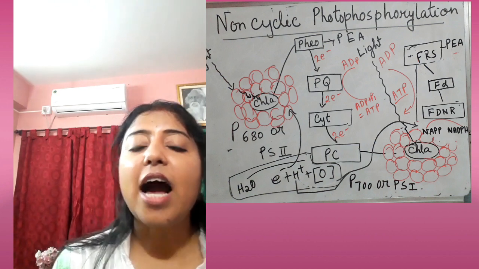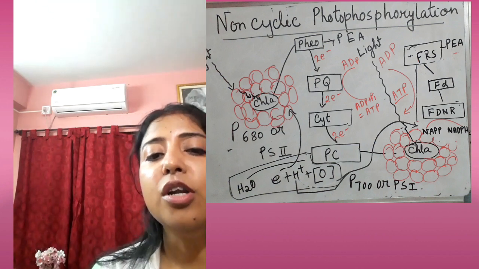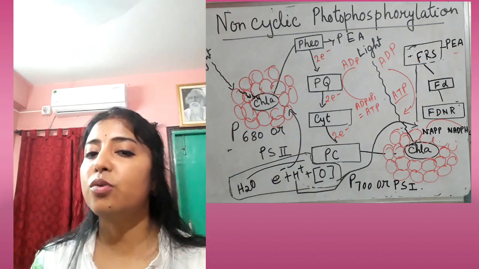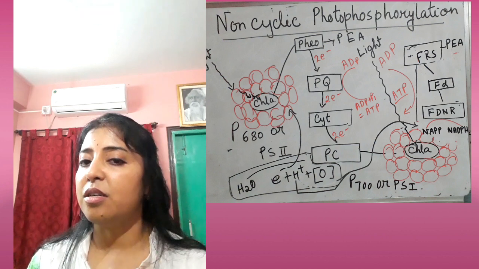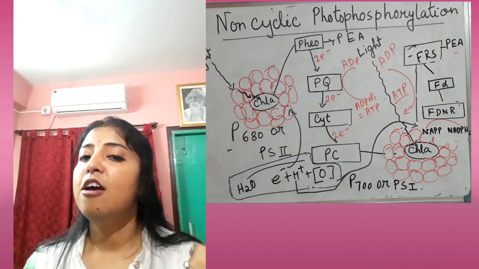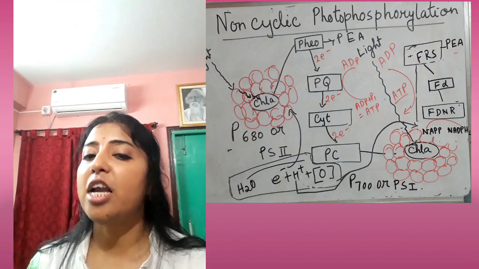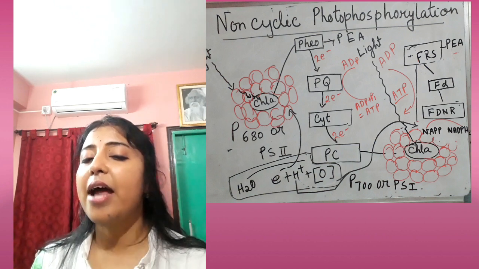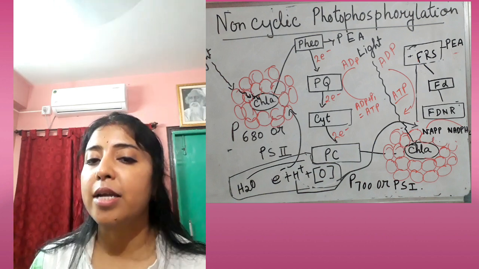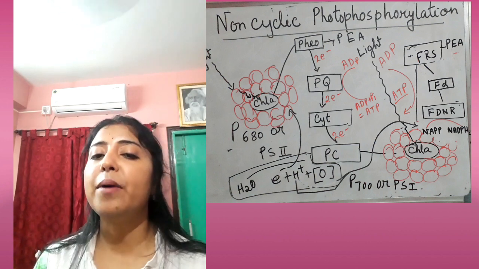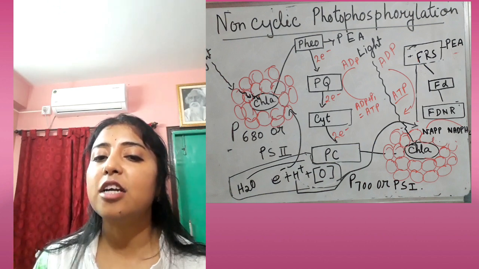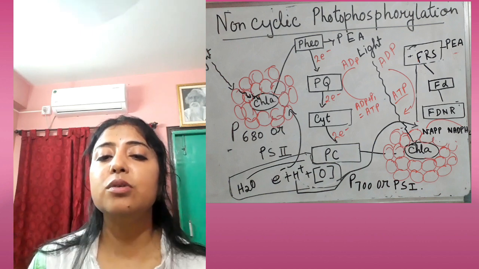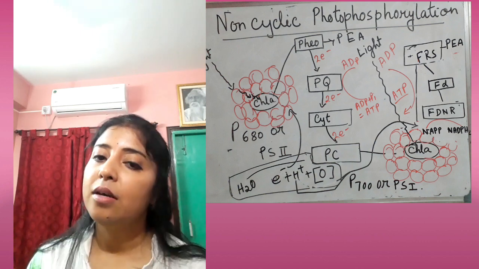Clear? And after that this electron will be passing along the different gradients of the electron transport system. The first one is PQ, that means plastoquinone, then the second one is the cytochrome complex, and the third one is plastocyanin. From there the electron will be passing to the reaction center of PS1, whose wavelength will be higher than PS2, that is 700 nm. Clear?